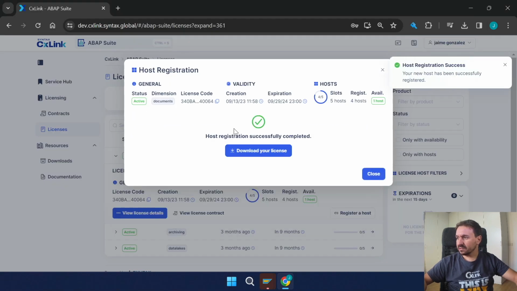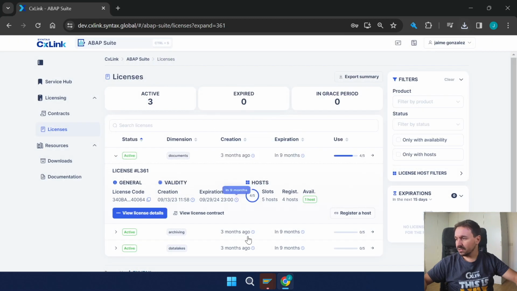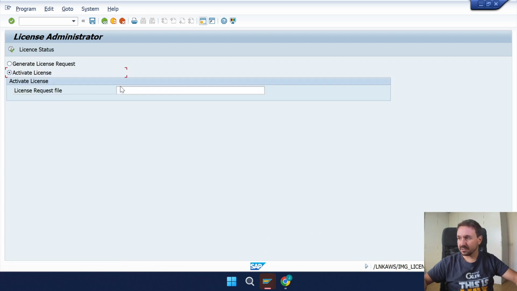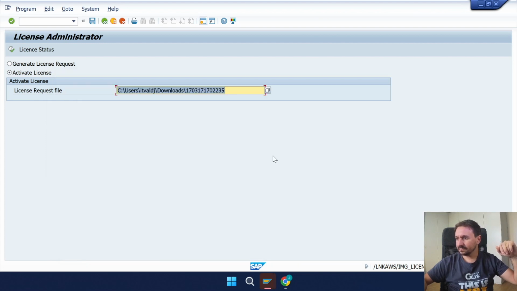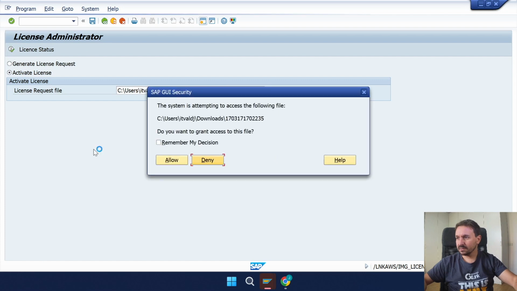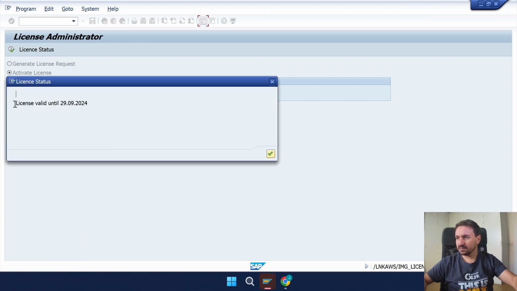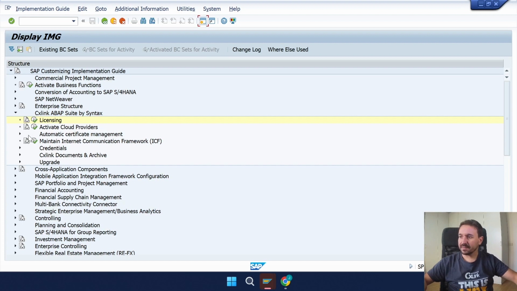We already registered the file, so we need to download our license. The license is already downloaded. So go back to SAP, and now we need to activate the license. Select the file, run, and product successfully installed. License status, CxLink ABAP Suite, it's already licensed. Go back, and next step.